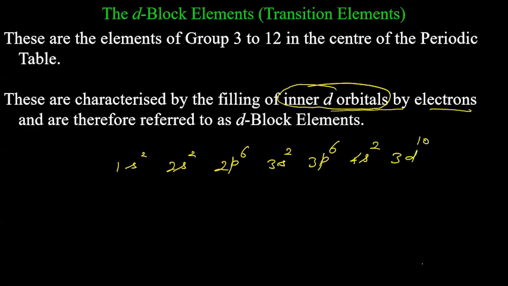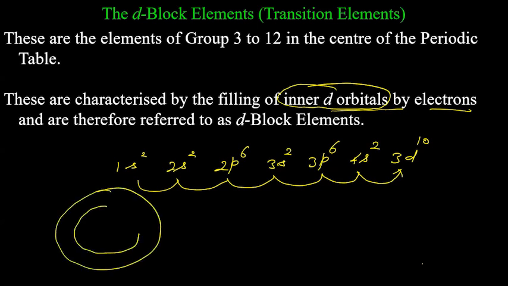So we go forward from 3s to 3p, and from 3p we go to 4s, which is a higher shell, and from the higher shell we went back to the inner shell. 4s is the fourth shell, 3d is the third shell, and the third shell is inner. So from the fourth we are going back into the inner shell, inner orbit. That's why the term inner d orbitals.